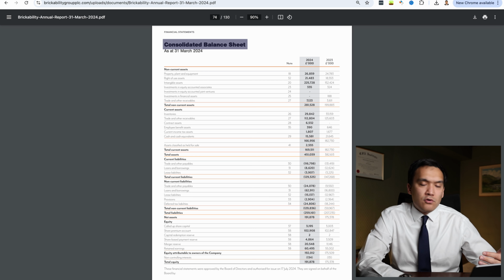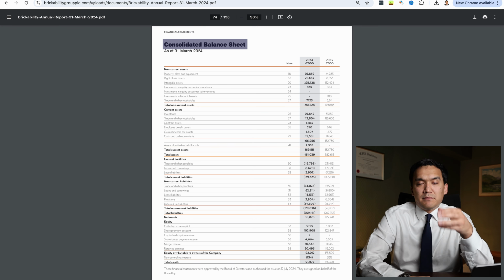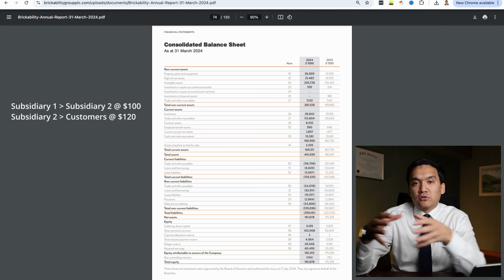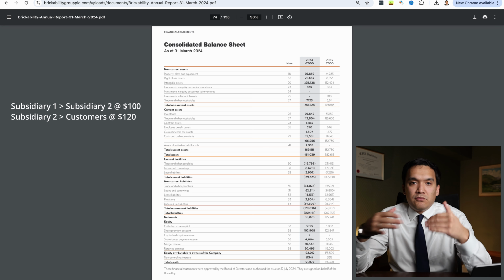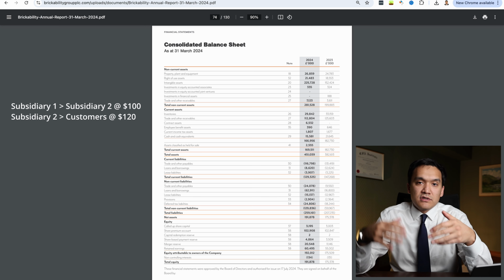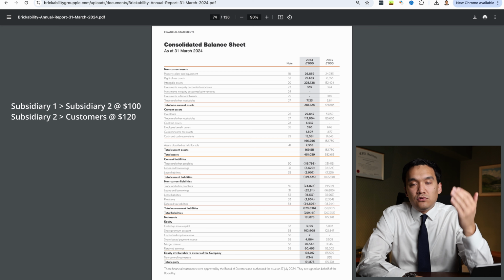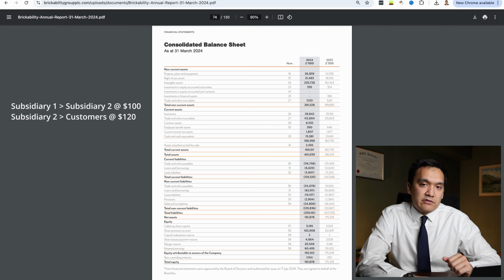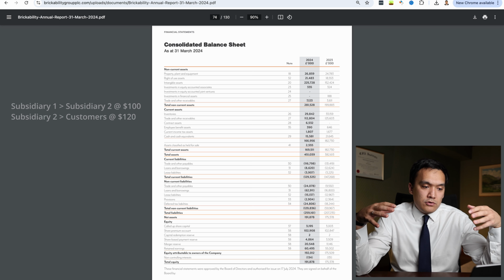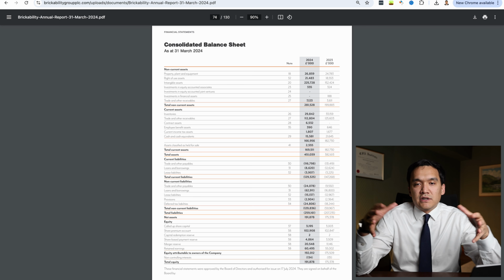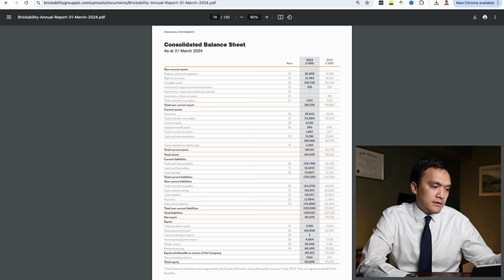They remove all intercompany transactions. So for example, subsidiary 1 sold the product to subsidiary 2 for $100, and then subsidiary 2 sold the product to final consumer for $120. And if we do not eliminate intercompany transactions, our total revenue would be $220, which is obviously incorrect, and we need to remove this intercompany transaction. So you should imagine that we are just looking at the group as one company, and this is what our consolidated financial statements provide to us.